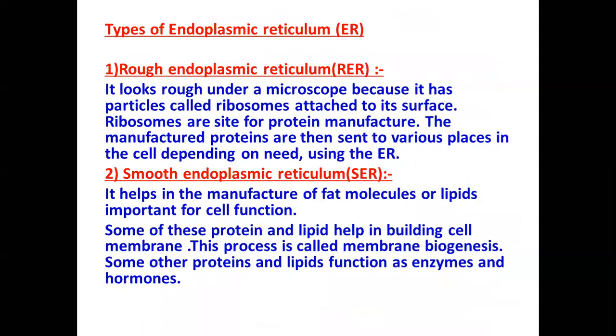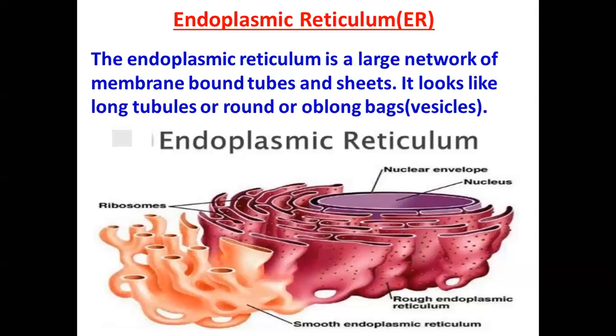Now, on the basis of the presence of ribosomes, it is further divided into two: rough endoplasmic reticulum, you can see this is rough, you can see small dots, and smooth endoplasmic reticulum. Now what is the difference?